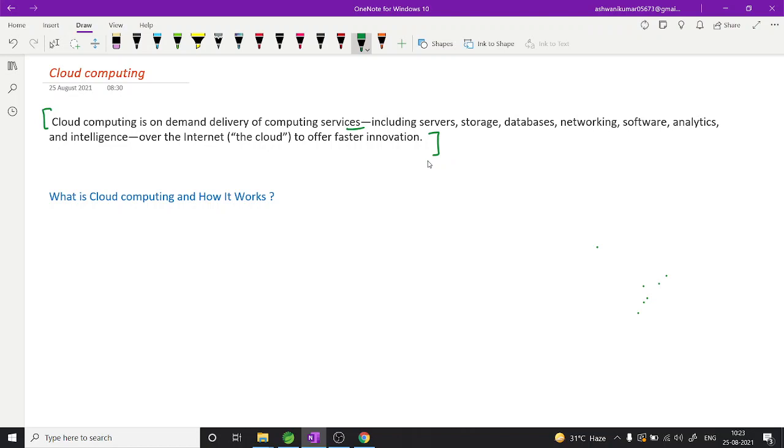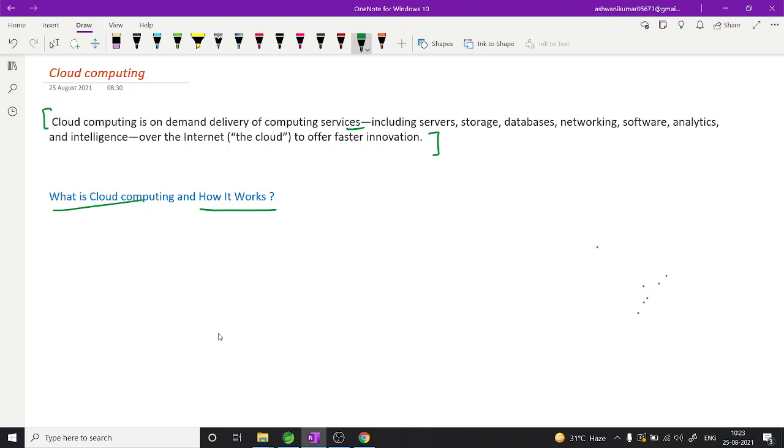Okay, so before you put your definition on the table, you need to understand how all these things are working, how the AWS infra is working, how AWS is managing their resources. So that's why I have put this question: what is cloud computing and how does it work. This is my question for this video, and we will understand in detail what the meaning of cloud computing actually is.